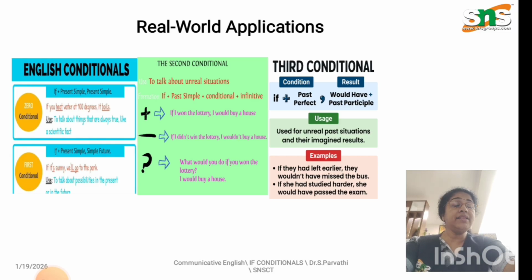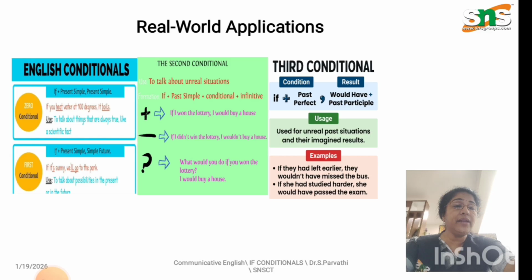And the third conditional, the formula is: if plus past perfect, would have plus past participle. Third conditional is used for unreal past situations and their imagined results.